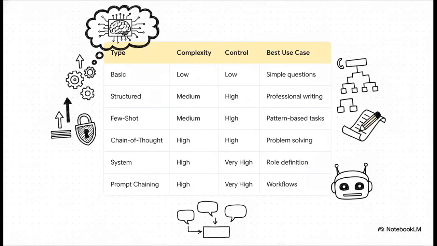Now, what's really interesting here is that this acts as your ultimate cheat sheet. It maps out exactly which technique to use based on the complexity and control level you need. For professional writing, you use structured prompting. Doing pattern-based tasks, use few-shot prompting by providing the AI with a few examples first so it clearly understands the specific pattern. Need step-by-step math? That's chain of thought. Need to define an expert? System prompt. And for automated workflows, rely on prompt chaining. It perfectly visualizes the entire toolkit we've built up today.